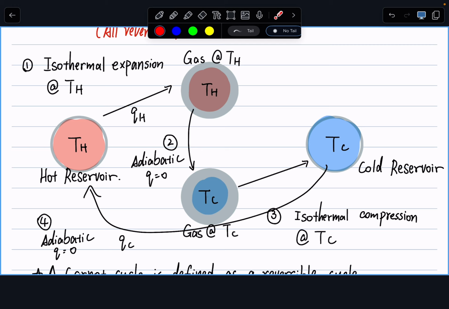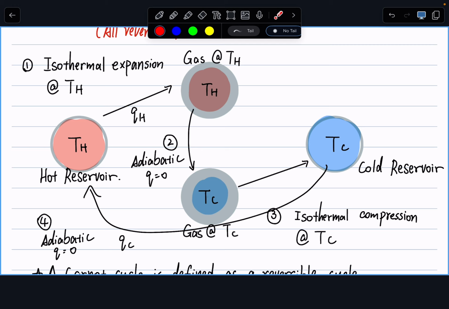So by definition, whenever we see a Carnot cycle, what we are saying is this cycle involves two isothermal processes and two adiabatic processes. Also, all Carnot cycles must be reversible.